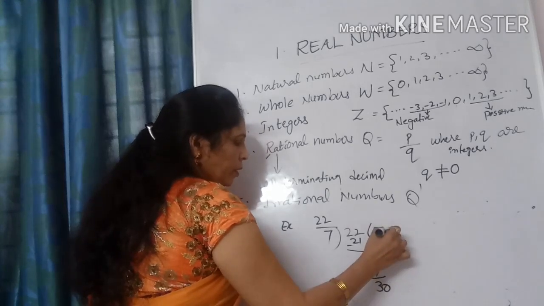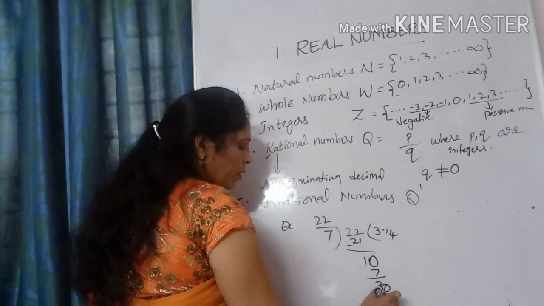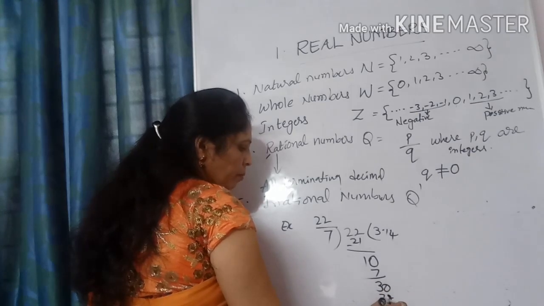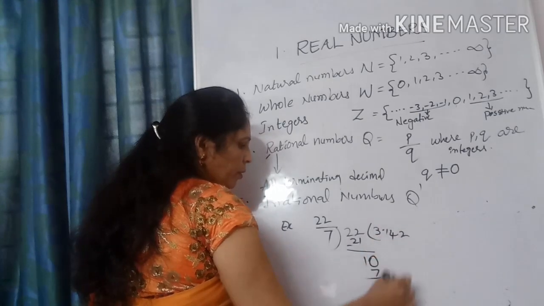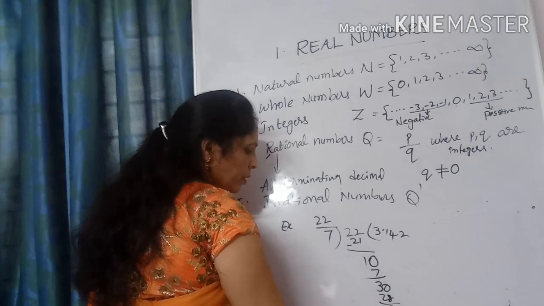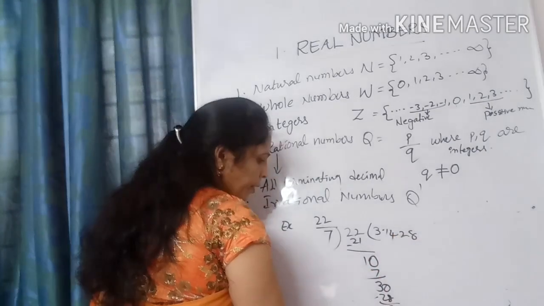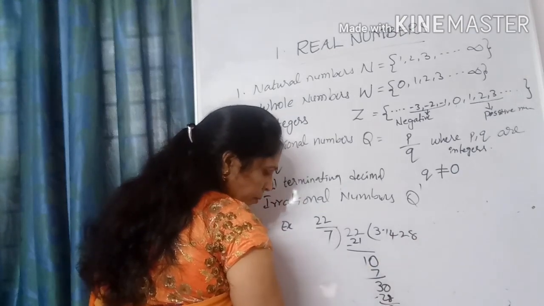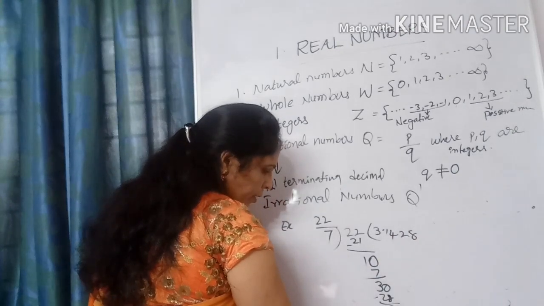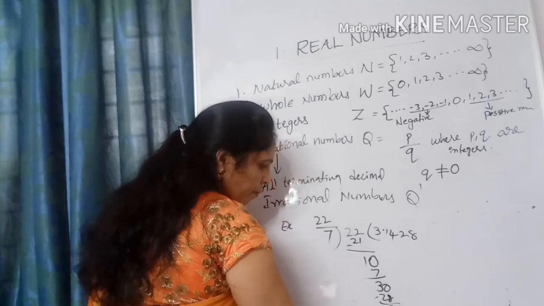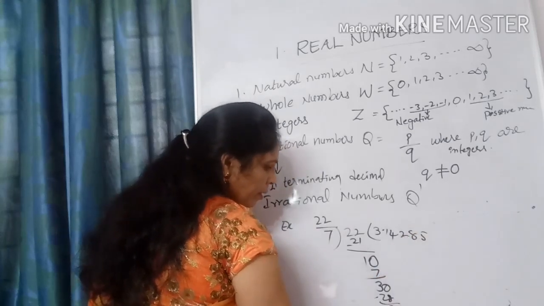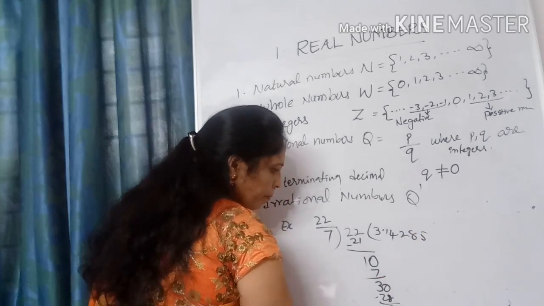Again 0. 7 fours are 28, remainder 2. Then 7 twos are 14, remainder 6. 7 eights are 56, remainder 4. 7 fives are 35.